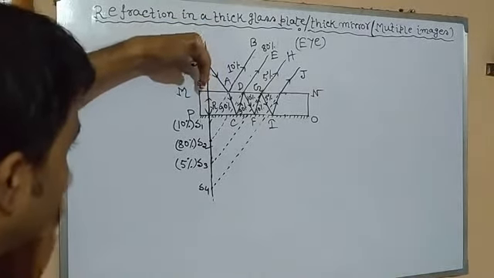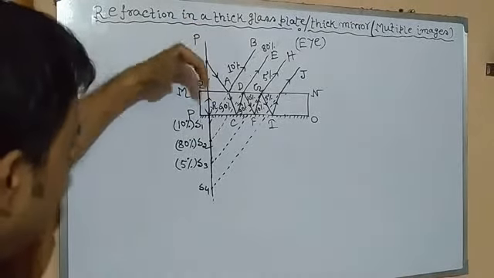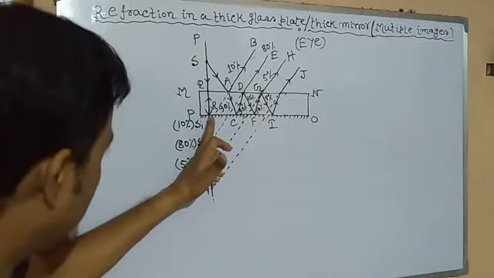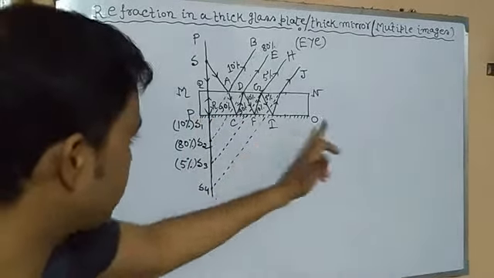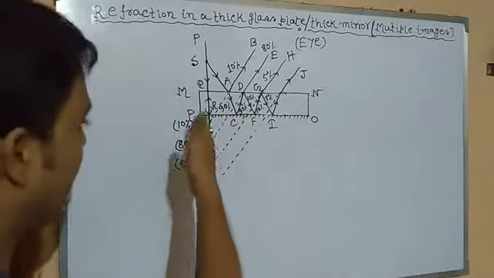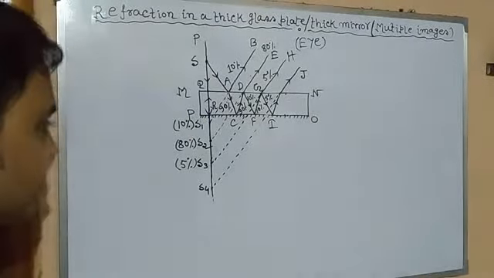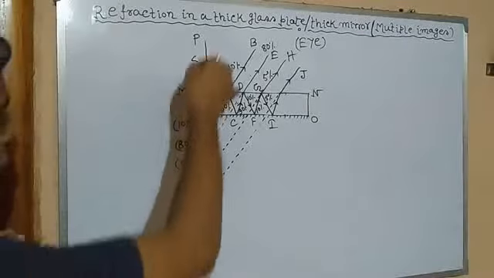Then at point R, at surface PO, it will suffer strong reflection and then return back in the RQ direction. Clear? Okay. So this is the first ray.